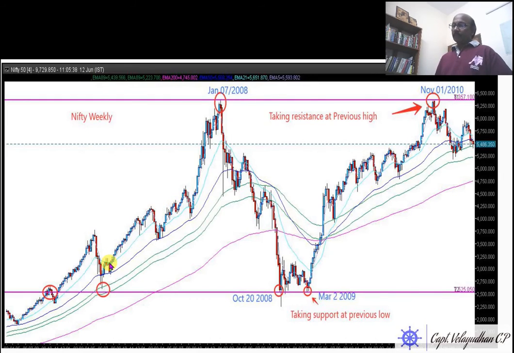From here, the market went up all the way. But some people couldn't buy. Maybe they did not have enough money or they didn't get a chance to buy. But they saw the market going up, so they waited for the market to come down, for a correction, to make an entry.